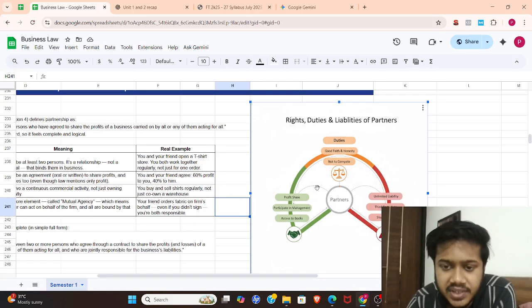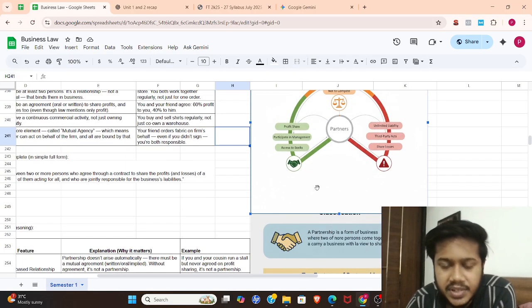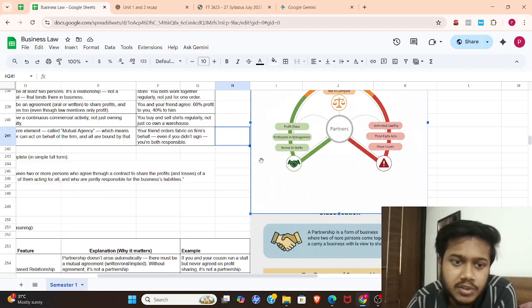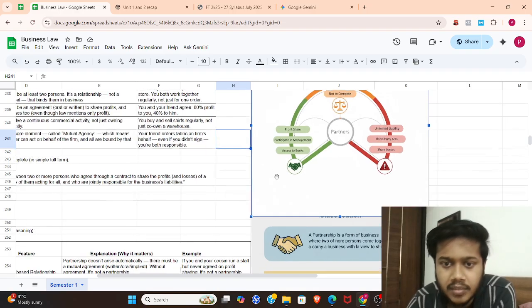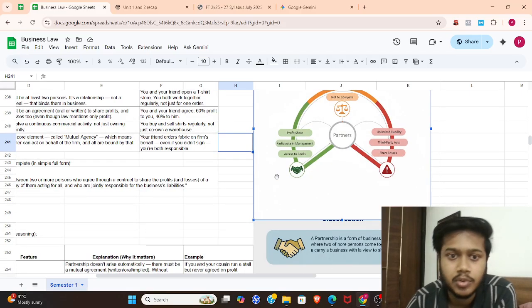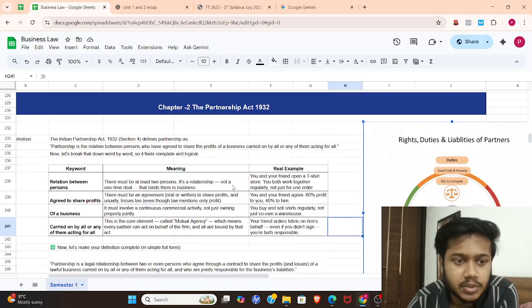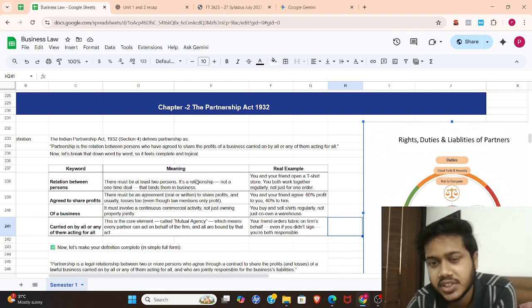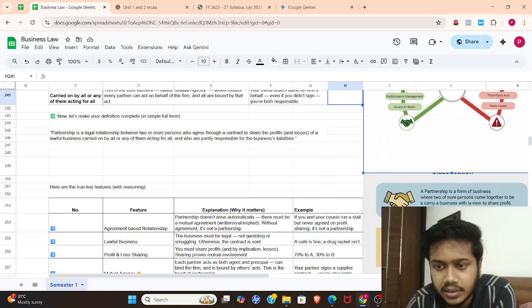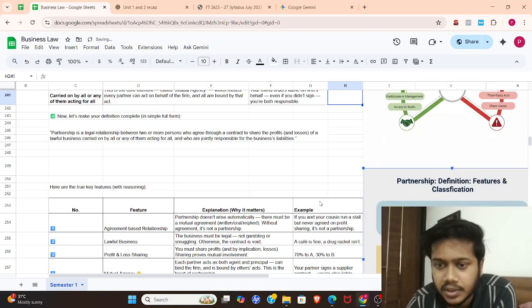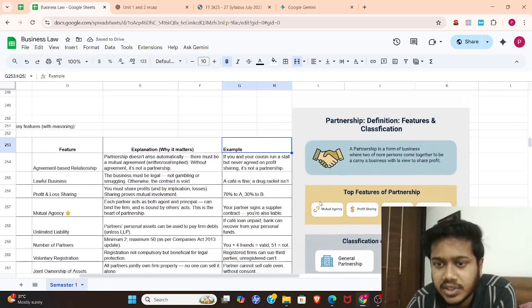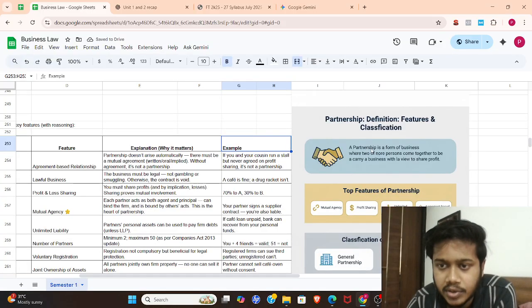So basically, in this one image, you know how to. Basically, it is for the partnership deed, but you can also apply it to the Partnership Act because it is more or less, I feel, the same. But I prefer you to remember the original definition because it is not that tough, and you will get used to it. The second image, I would say, is about the partnership.